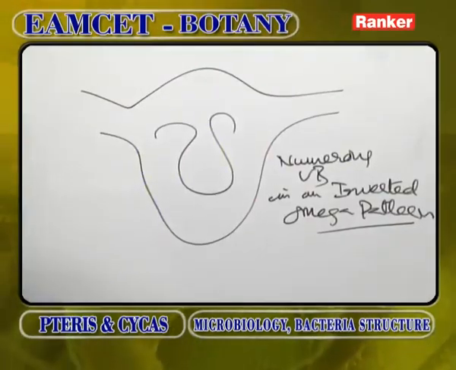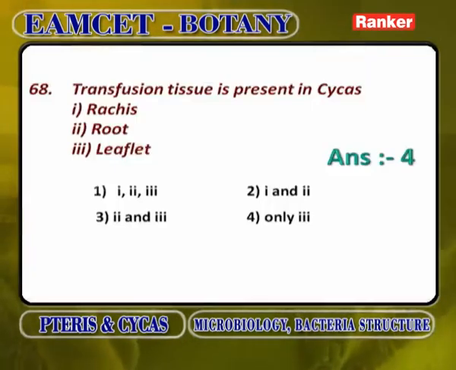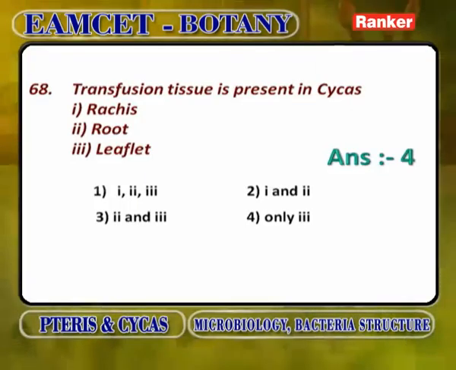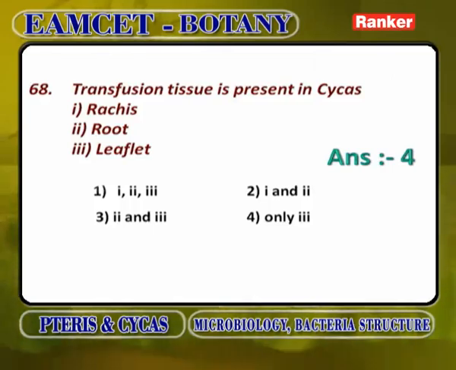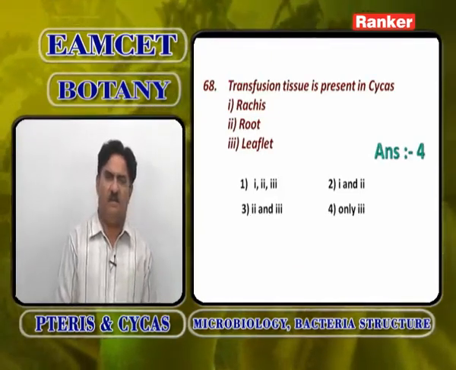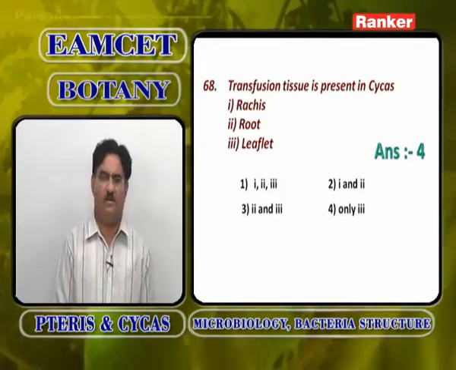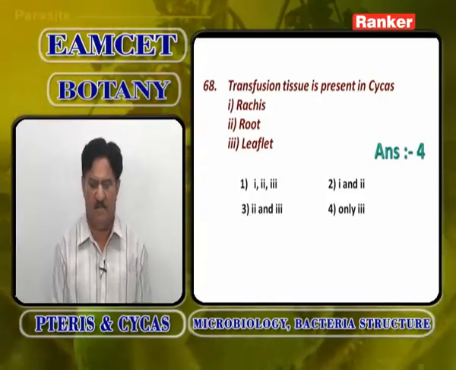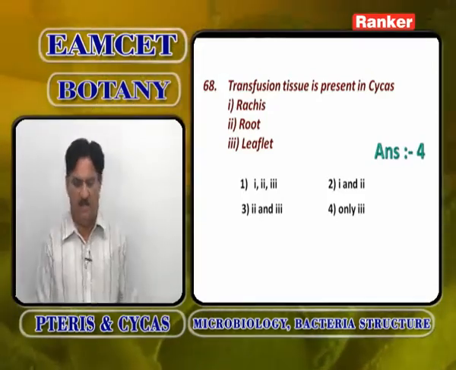So, numerous vascular bundles arranged in an inverted omega pattern is the identification feature of Cycas rachis. Coming to the root, the normal root has a many-layered pericycle and the coralloid root has 1 or 2 layers of pericycle. Normal root shows tetrarch and exarch condition like a dicot root, but coralloid root shows triarch and exarch condition. Those are the identification features.